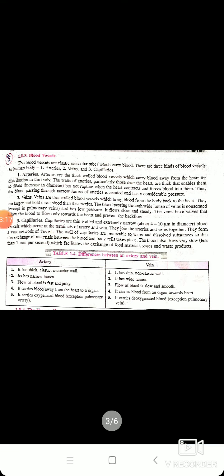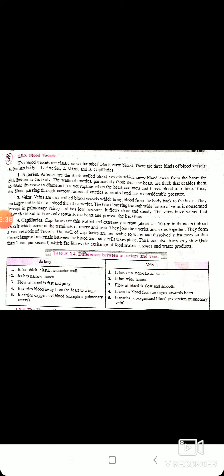In arteries, I have told you that they carry oxygenated blood from the heart to different organs of the body, except the pulmonary artery. Here I am telling you they carry deoxygenated blood from different organs of the body to the heart, except the pulmonary vein.